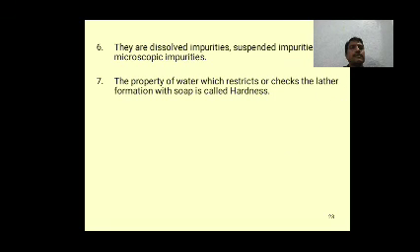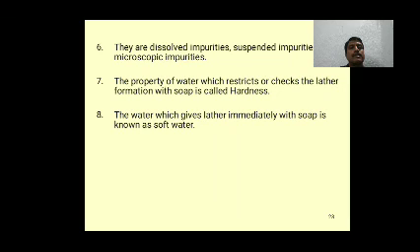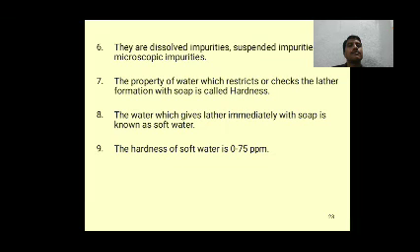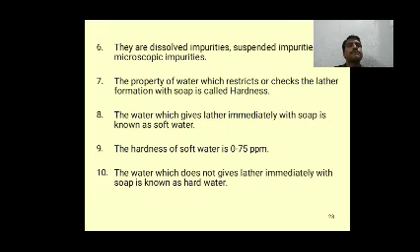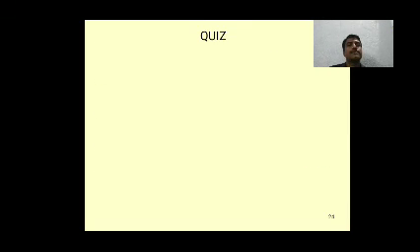The property of water which restricts or checks the lather formation with soap is called hardness. The water which gives lather immediately with soap is known as soft water. The hardness of soft water is 0 to 75 ppm or milligram per liter. The water which does not give lather immediately with soap is known as hard water.